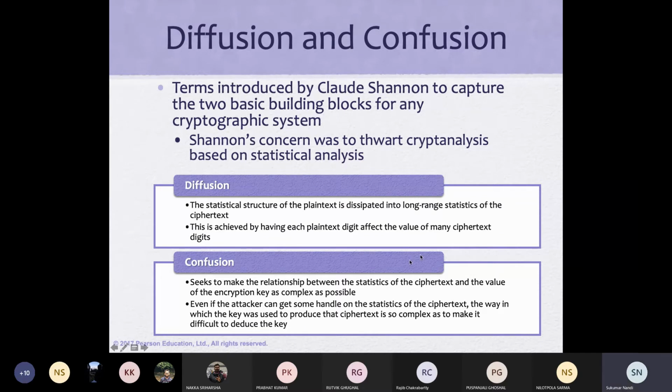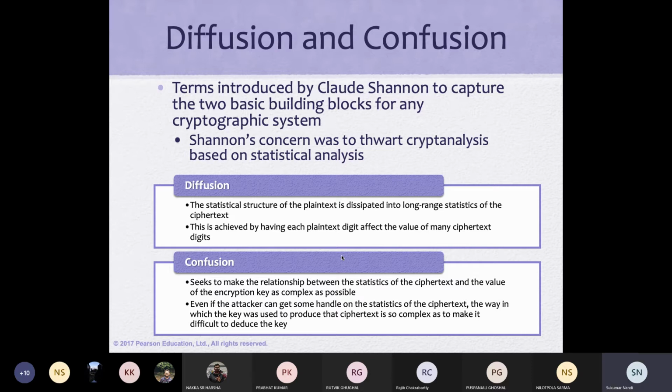What is confusion? It seeks to make the relationship between the statistics of the ciphertext and the value of the encryption key as complex as possible. What does it mean? The ciphertext should be produced with a complex relation to the key. So the key will try to confuse the relation between plain text and ciphertext. As I mentioned earlier, the same plain text and ciphertext block can be generated by multiple keys.